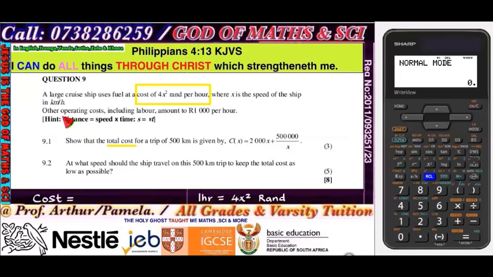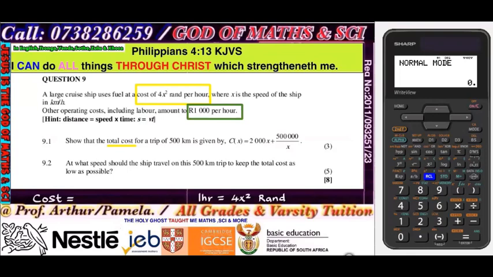All right. Now they say other costs include labor, amounting to 1,000 per hour. So labor is 1,000 rand per hour. What I'm putting in a green box is another cost, but that has to do with labor.